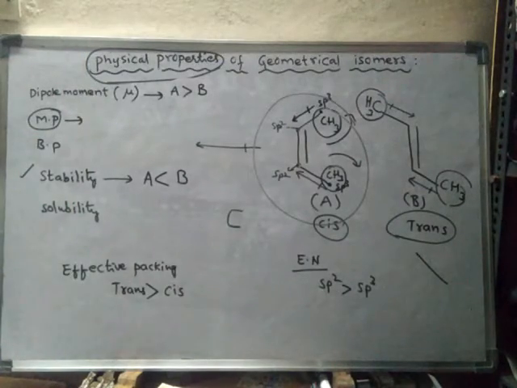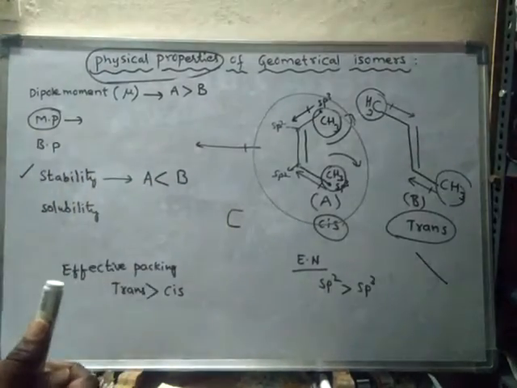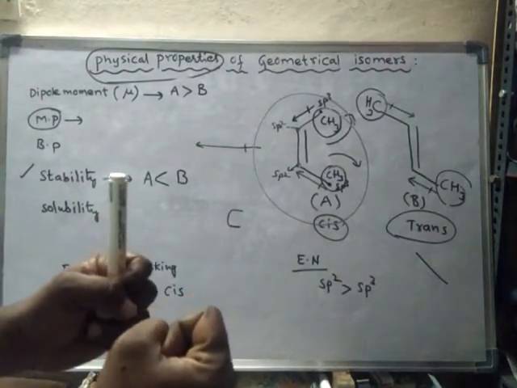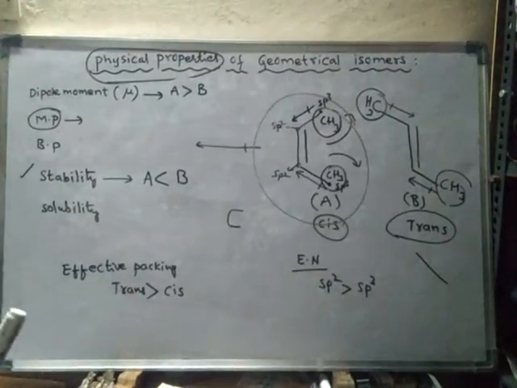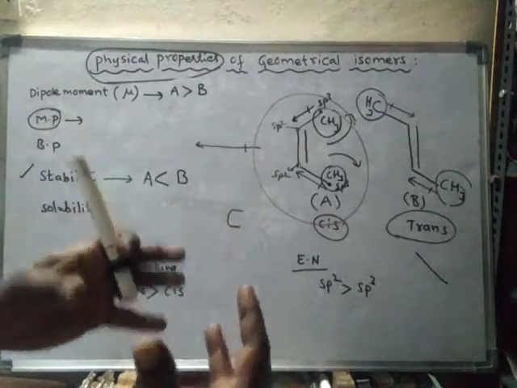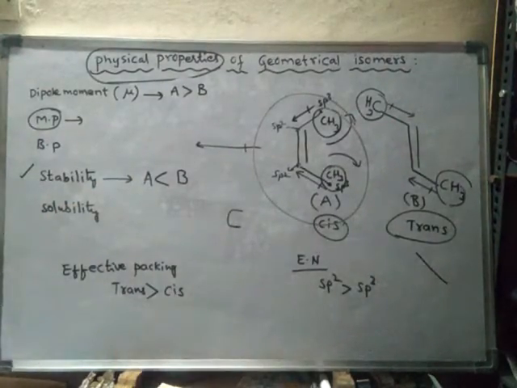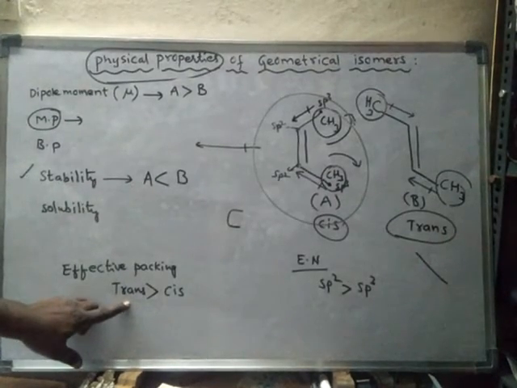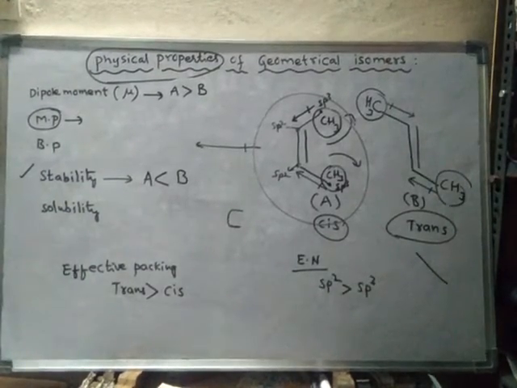As a result of this, what happens? Whenever packing is effective, all the molecules will come very close. When all the molecules come very close, its melting point will be more. To separate them, we have to heat to a higher temperature. If the packing is not effective, they can be easily separated at low temperature only. So the trans form, due to its more effective packing, requires more temperature for melting the crystals.